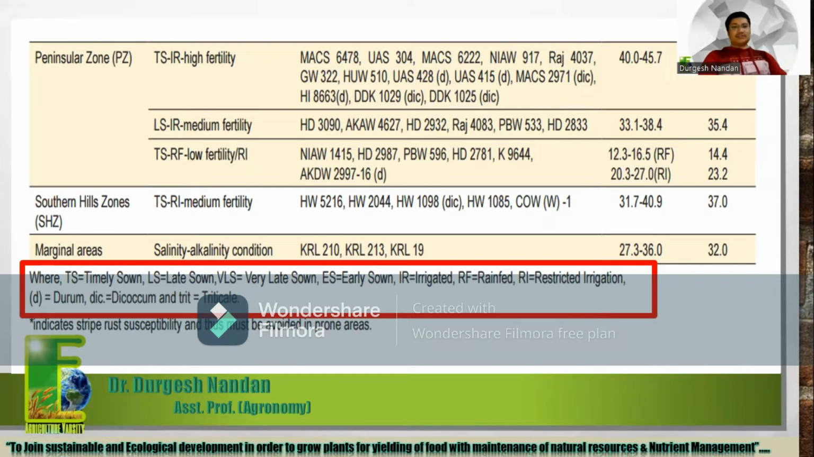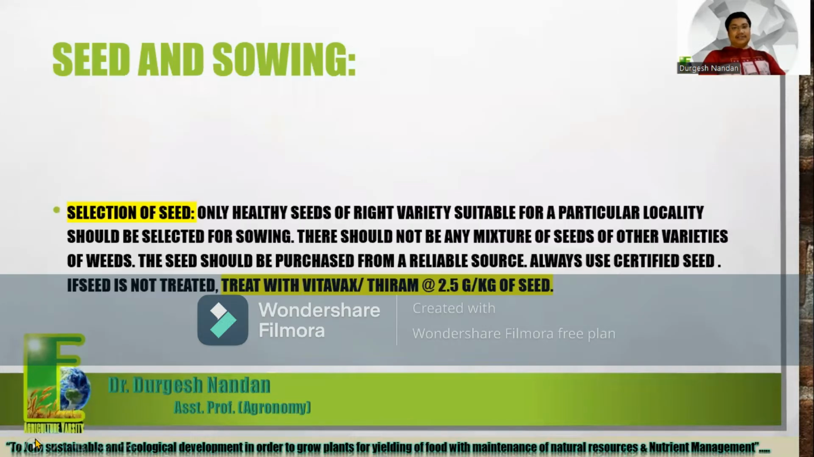Next is the peninsular zone, southern hills zone, and marginal areas. Marginal areas means salinity and alkalinity conditions, where a higher pH range is found, up to 7.5, up to 8, or up to 8.5. In that region, we can easily grow KRL 210, KRL 213, and KRL 19 varieties. These are especially recommended for salinity and alkalinity conditions.